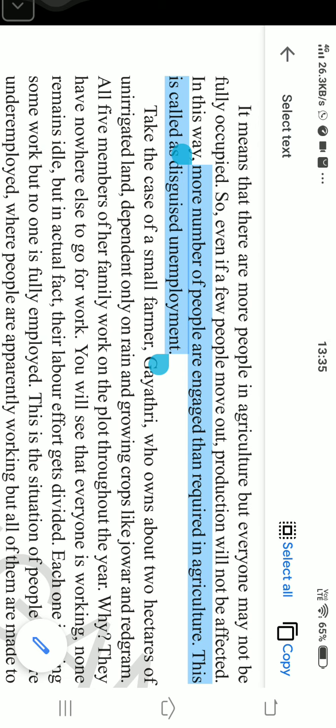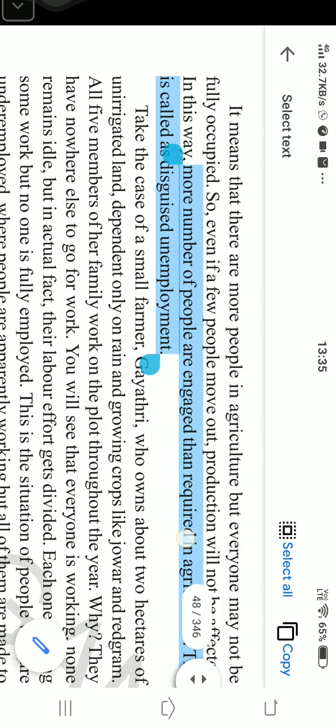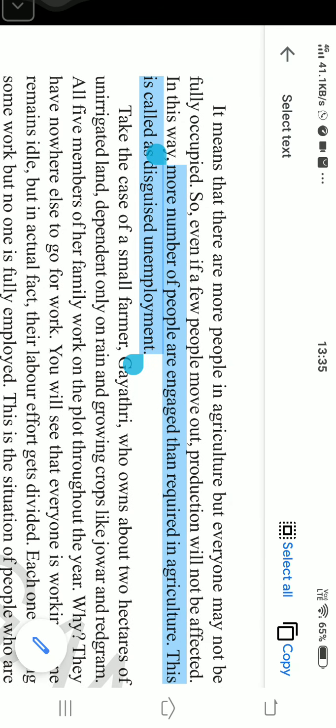See, dear students, in this disguised unemployment, one more kind of employment issue is there. That means all the five members are not fully employed. No one is working up to their full capacity. They are not given full work in their hands, right?